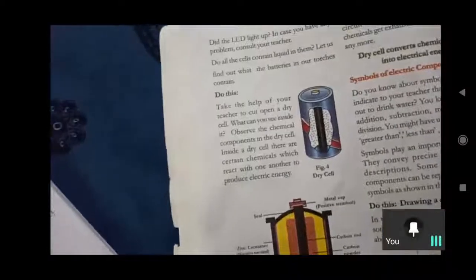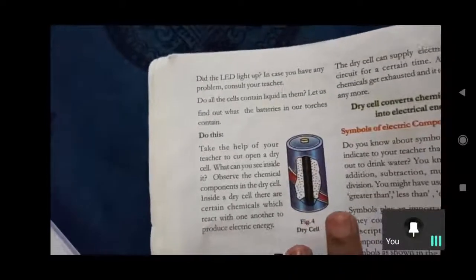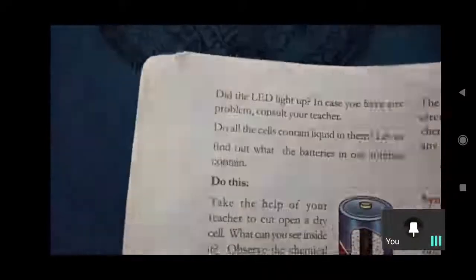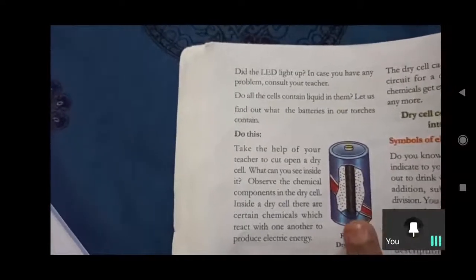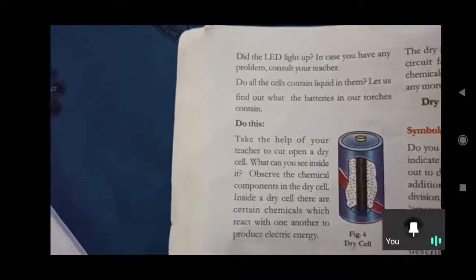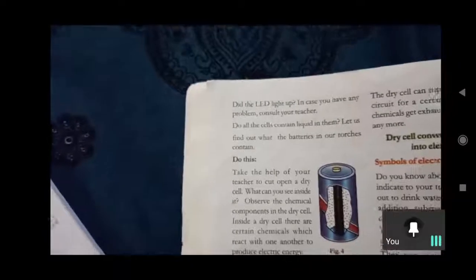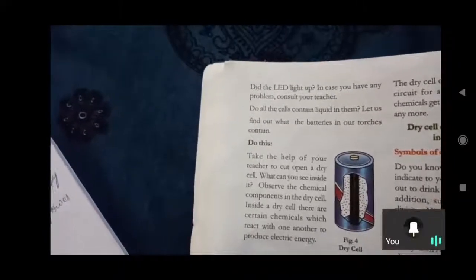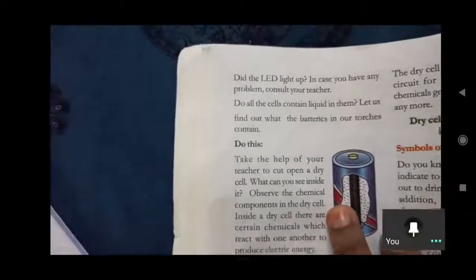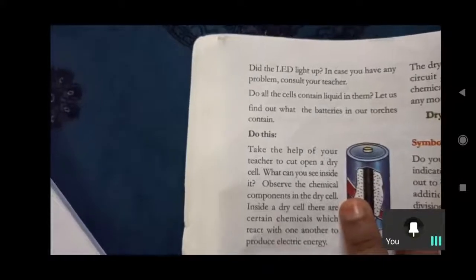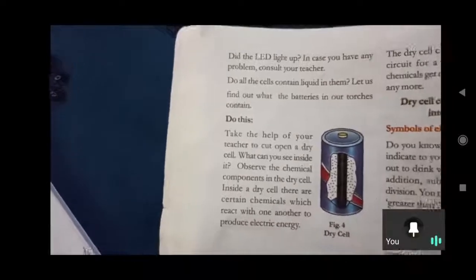See children, here a dry cell. Take a dry cell. If we observe a dry cell from the top side, we can observe like this. In between we can observe a carbon rod. I think you also observed it in your daily life. And the chemical components in a dry cell: what are they? We can observe outside one metallic strip, like a cap surrounding it, that is made up of zinc. That is acting like the negative terminal for the cell. We need both negative and positive terminals for each cell. Yes or no? Yes. To produce electrical energy we need both negative and positive terminals.